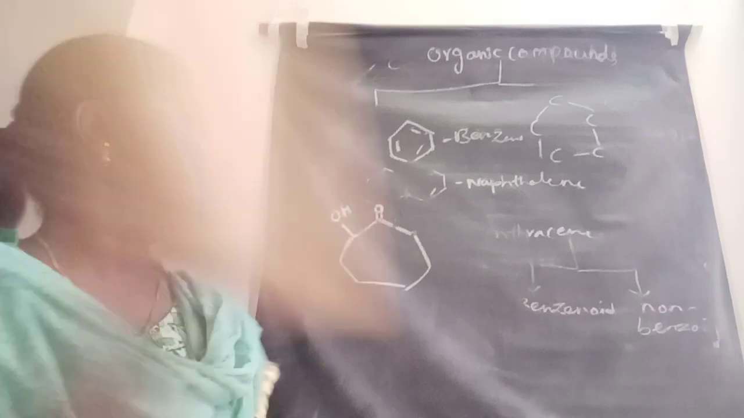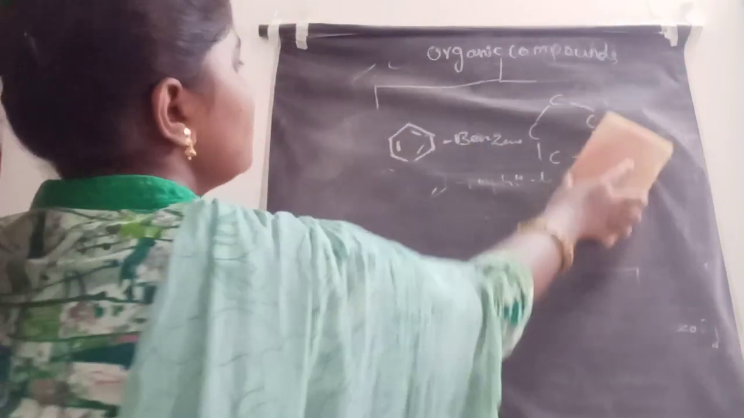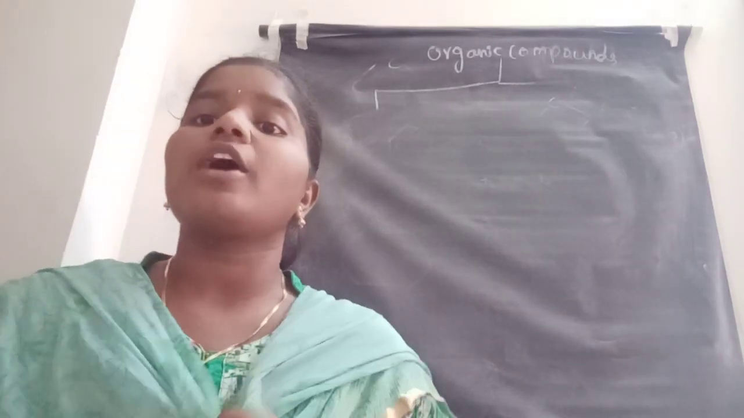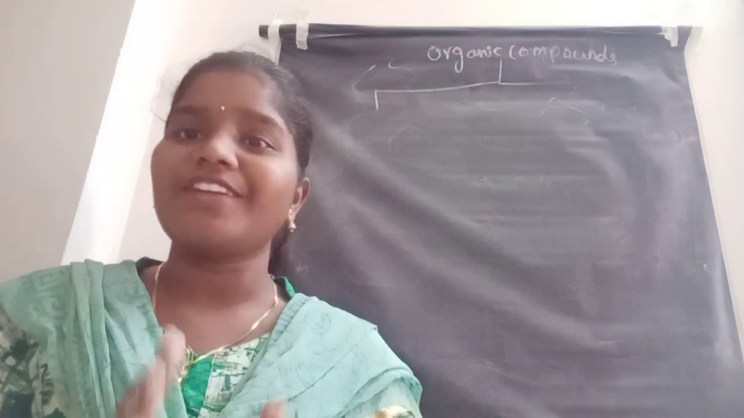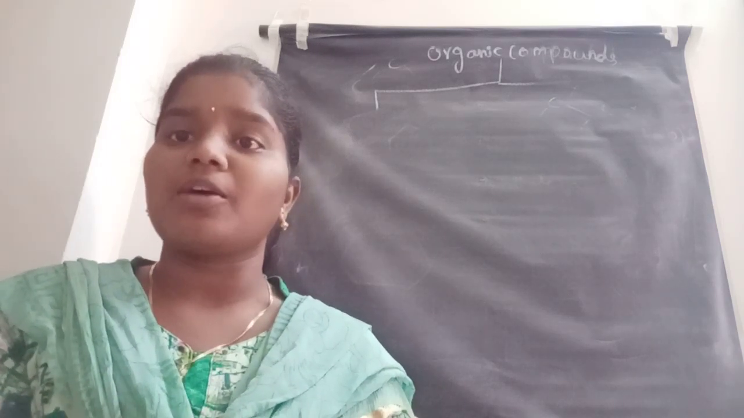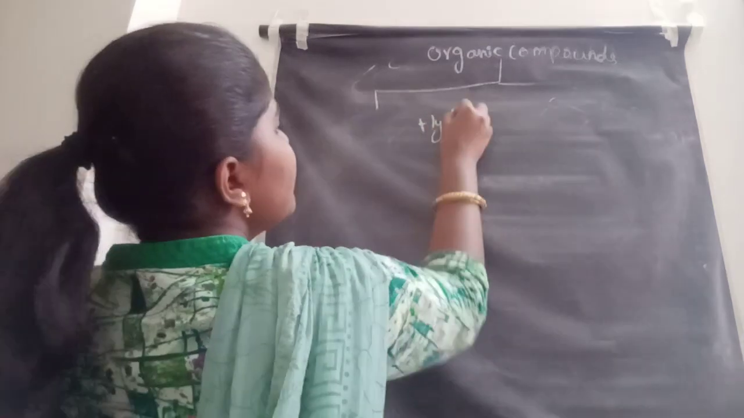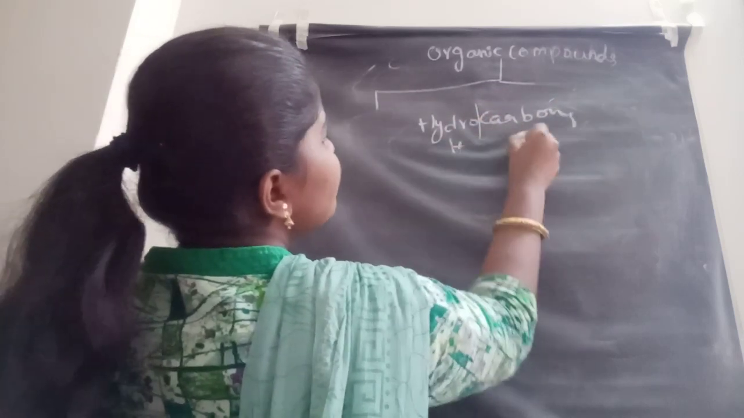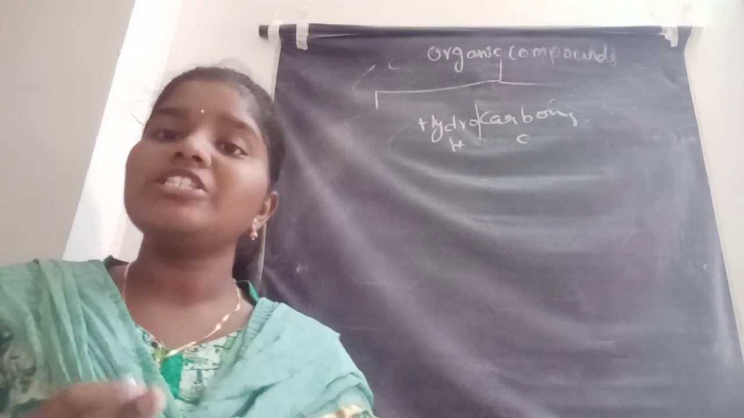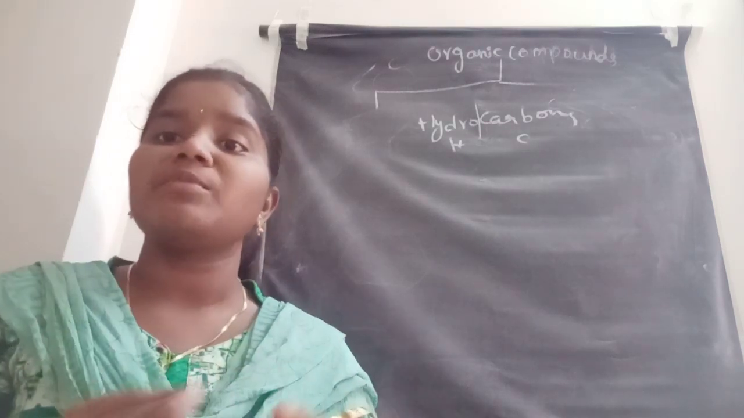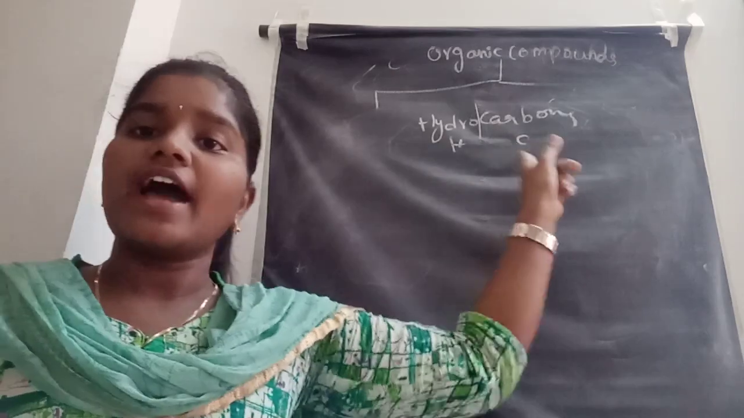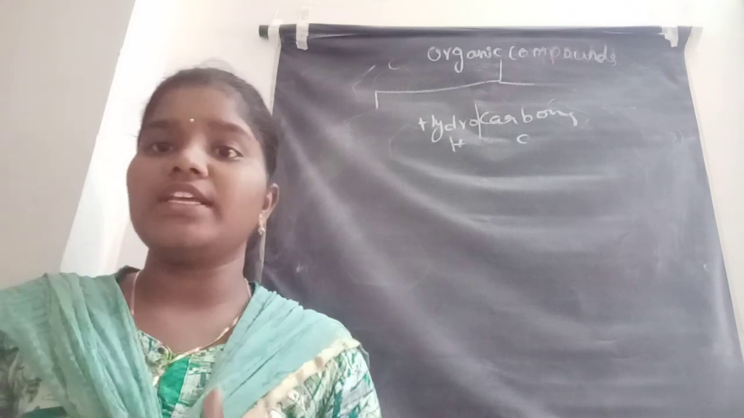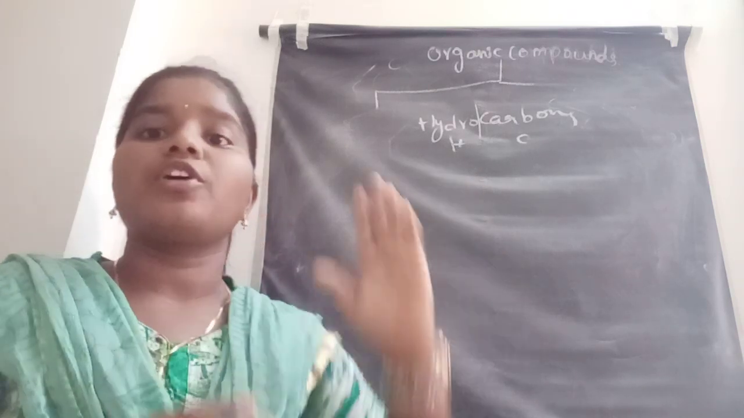Before going to the saturated and unsaturated type of classification of organic compounds, here we want to know what is meant by hydrocarbons. Hydrocarbons, not heterocarbons, hydrocarbons. In the name itself, it is indicating hydrocarbons. Hydro means hydrogen atom, carbon means carbon atom. The compounds having carbon and hydrogen atoms in the structure are called hydrocarbons. Hydrocarbons contain the carbon and hydrogen atoms only.